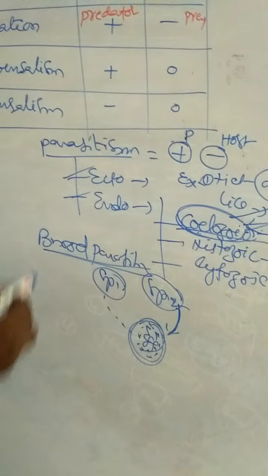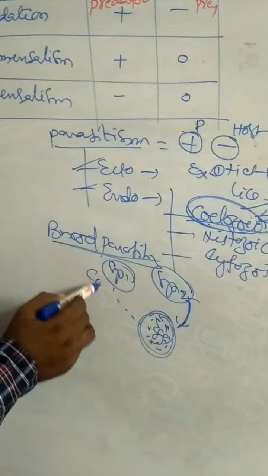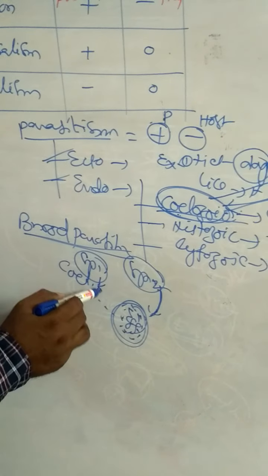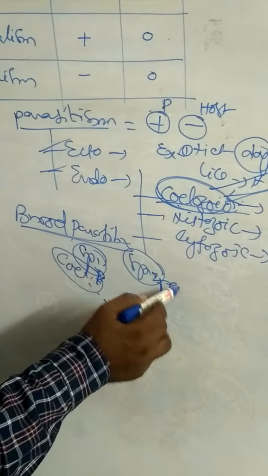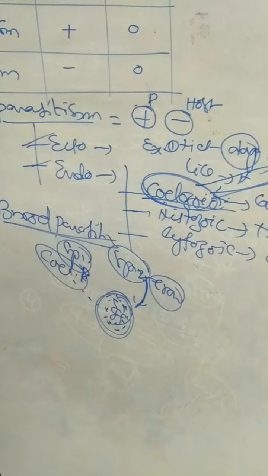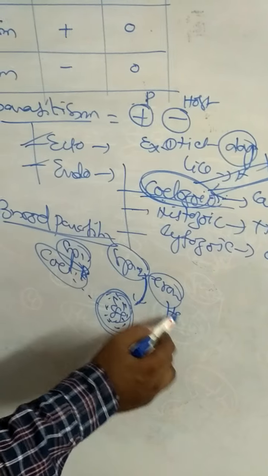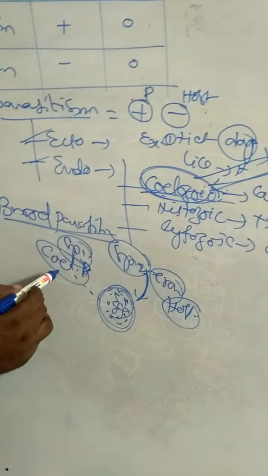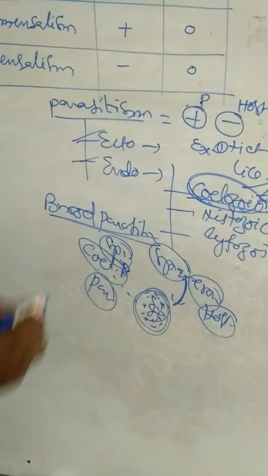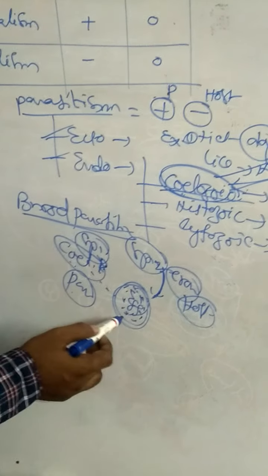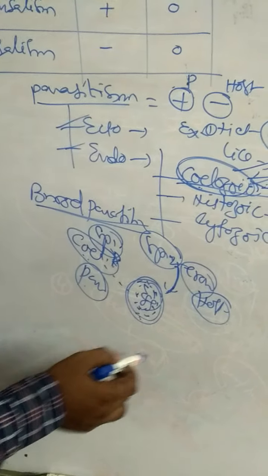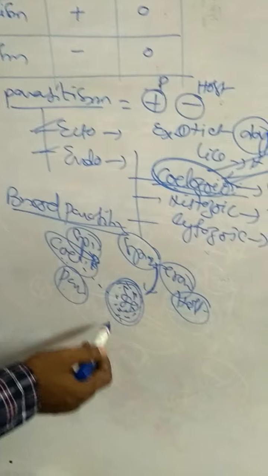Best example for brood parasitism, quail and crow. Here crow is the host. Quail is the parasite which lays the eggs in the nest of the crow. Crow is the host. This type of parasitism is called brood parasitism.